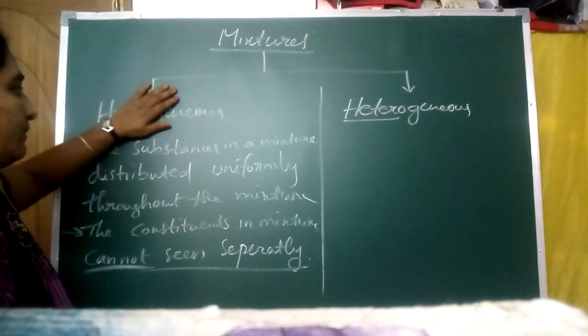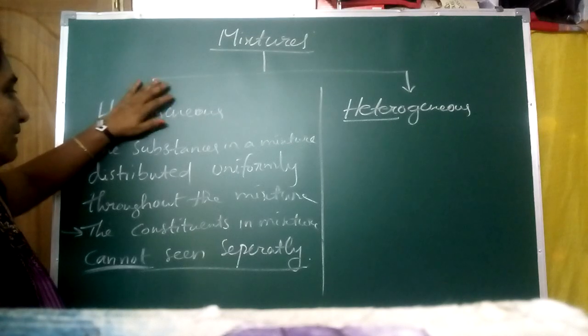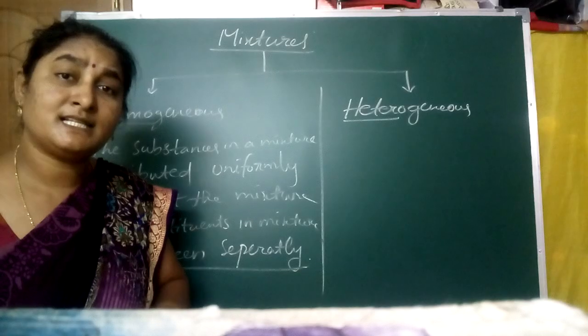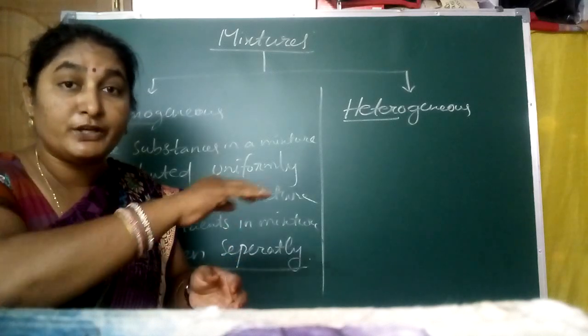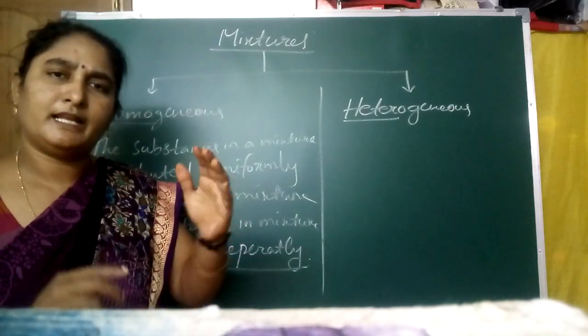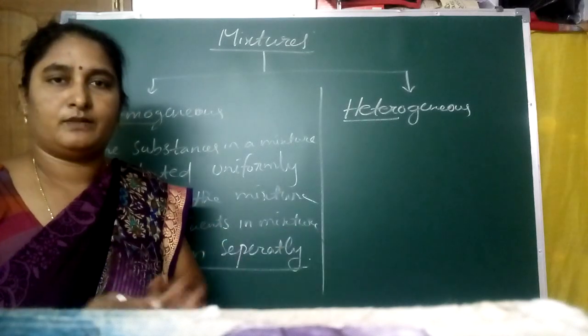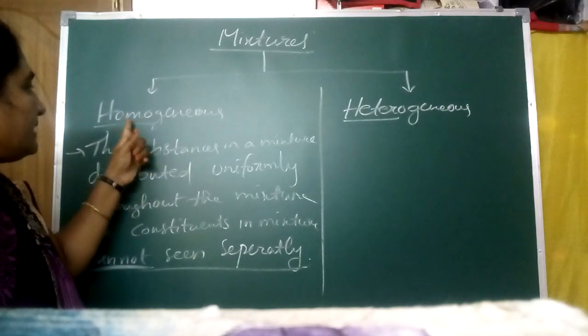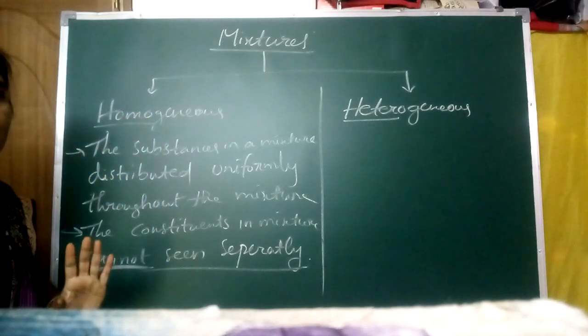Do you understand what is meant by homogeneous mixtures? A homogeneous mixture means the substances in the mixture are distributed uniformly. Anywhere in the solution is the same, anywhere in the mixture is the same.